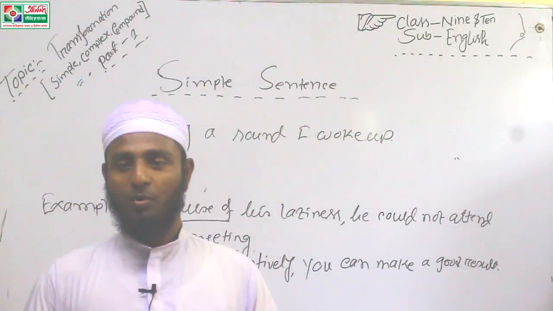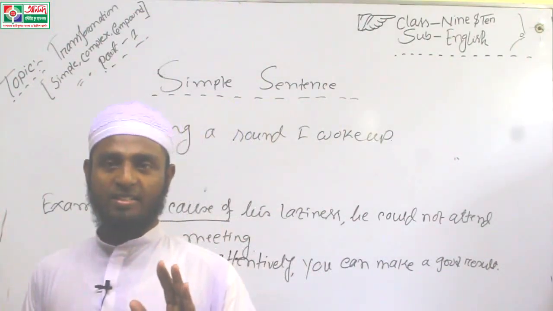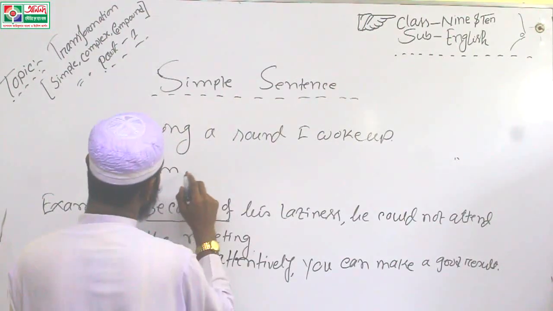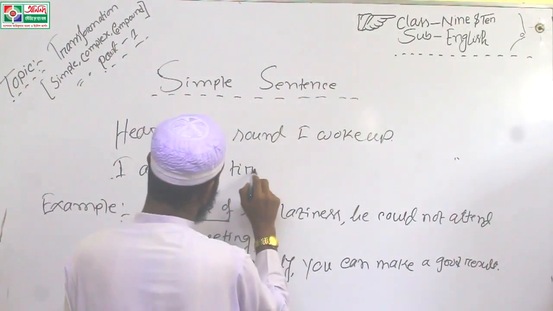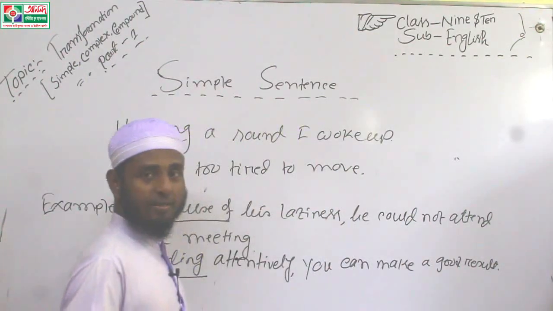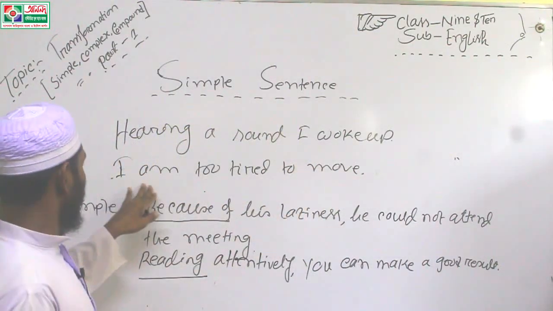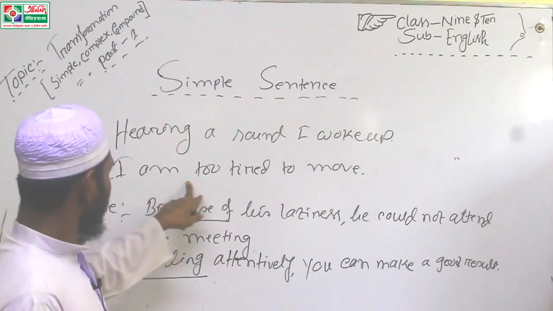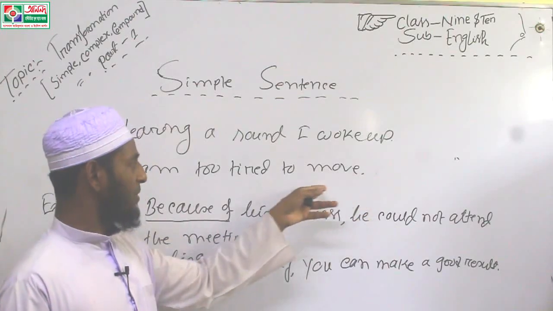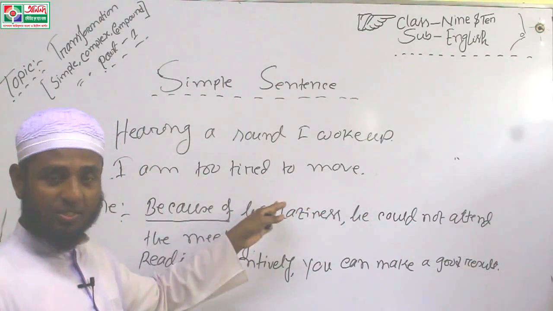Dear learners, some simple sentences have some exceptions too, such as: I am too tired to move. This is an exception. Okay, look at the board and see, in this sentence there are none of the features of a simple sentence which I brought the previous time.